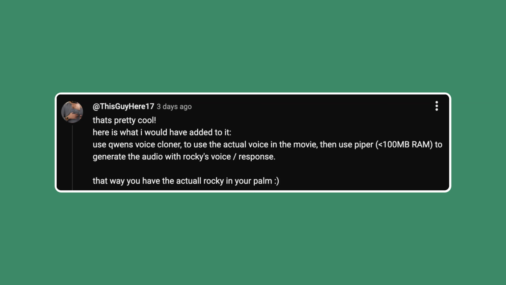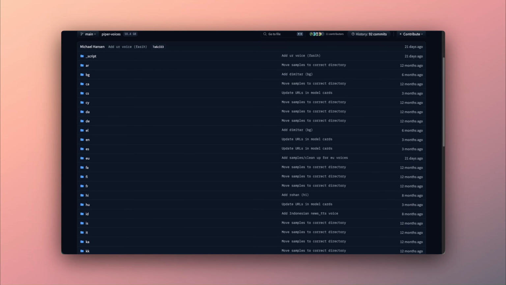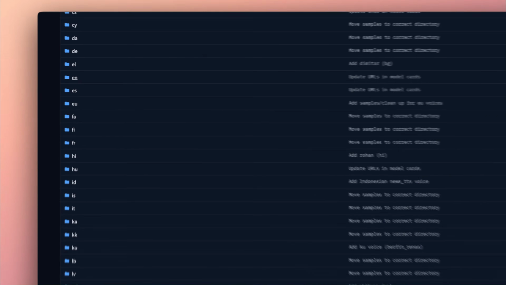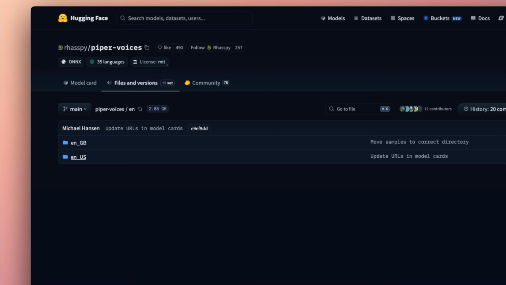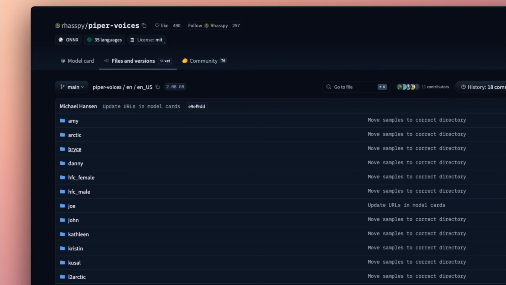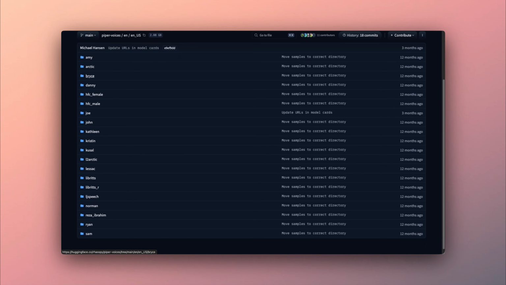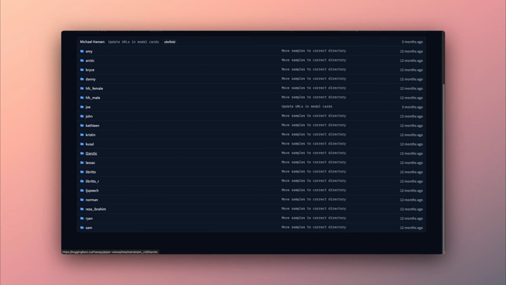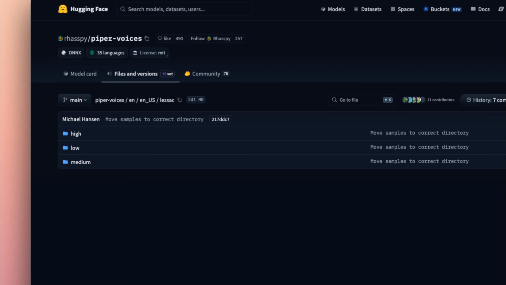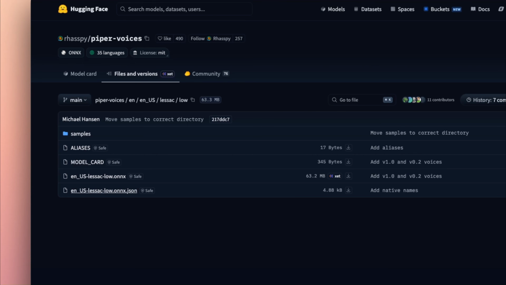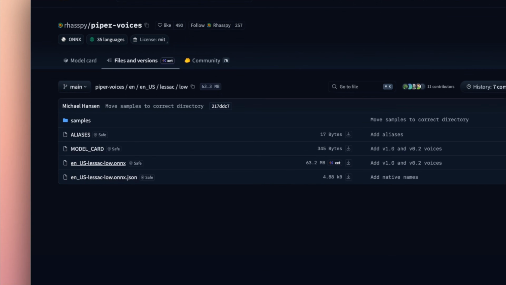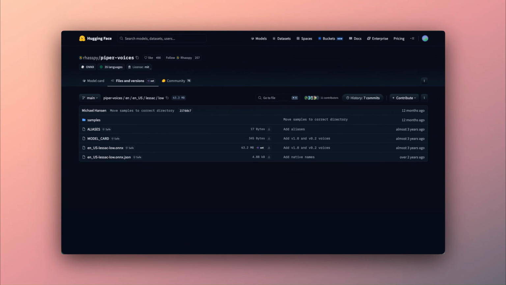So today, we are putting it to the test to see if we can get the actual Rocky in the palm of our hand. There are ready-to-use Piper models that you can download. So my first step was to see if I can get Piper working on the Raspberry Pi Zero with a reasonable response speed. I tested a low and a medium version of the same model. I couldn't really notice a huge difference between the models, and the low model was a lot faster, so I decided to go with that.